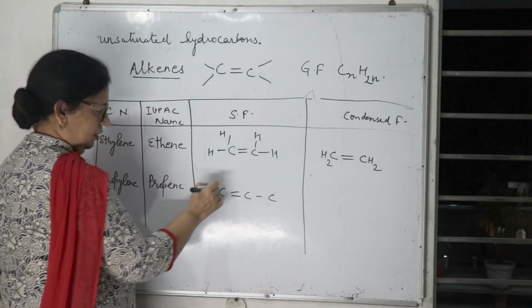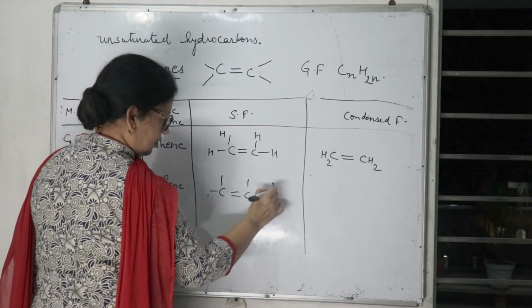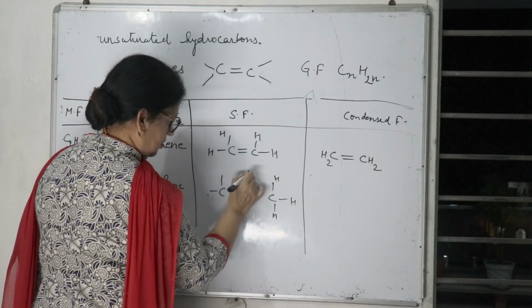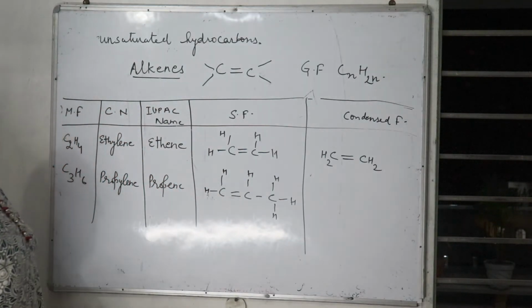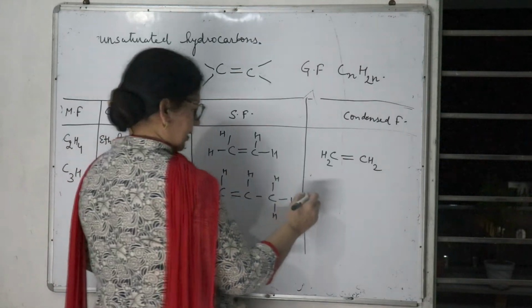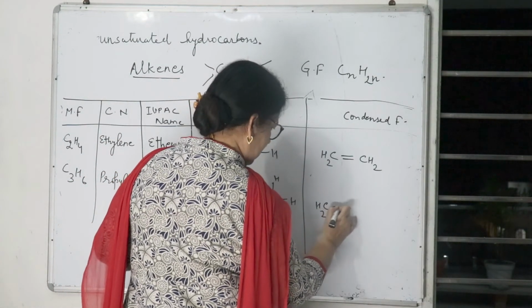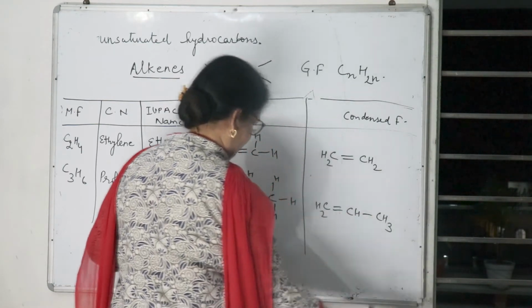Let us put it here and complete the 4 bonds of each carbon. So this is propene, and the condensed formula is CH2=CH3.